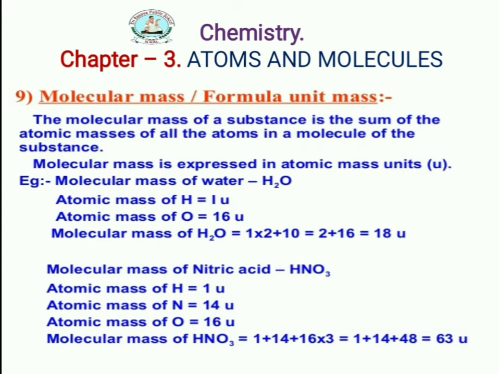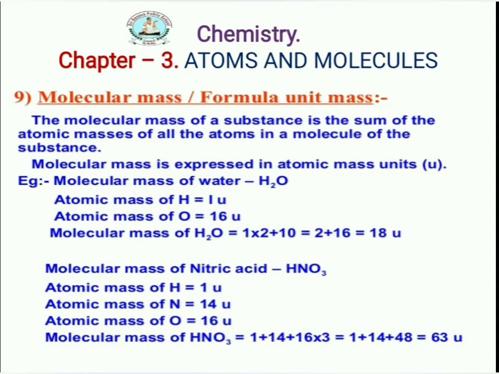The molecular mass of a substance is the sum of the atomic masses of all the atoms in a molecule of the substance.